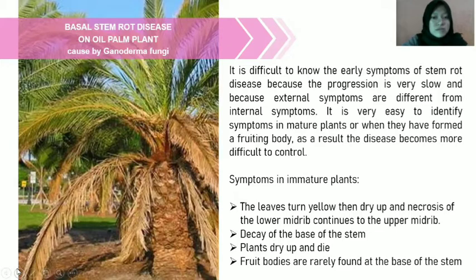And the symptoms in immature plants are, first, the leaves turn yellow, then dry up, and necrosis of the lower midrib continues to the upper midrib. Second, decay of the base of the stem. And third, plants dry up and die. And fruit bodies are rarely found at the base of the stem.